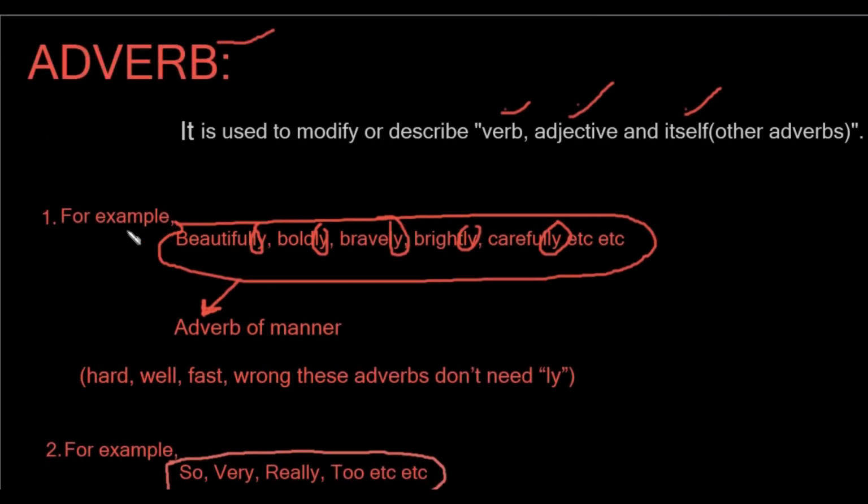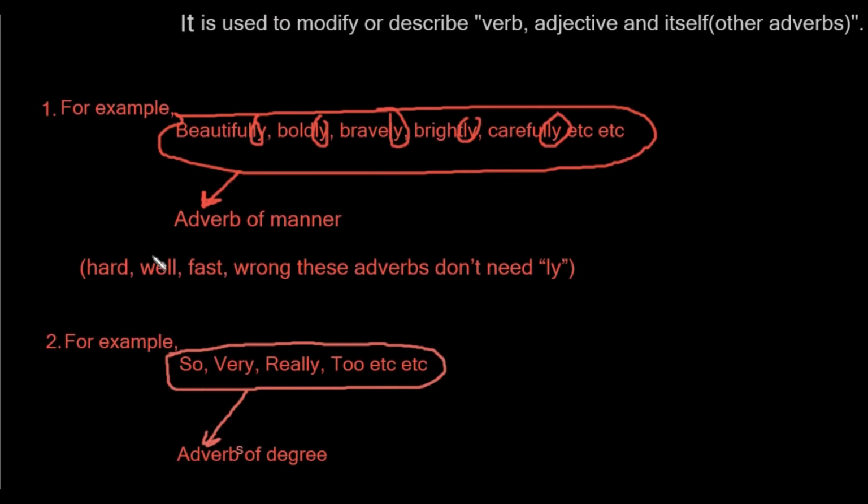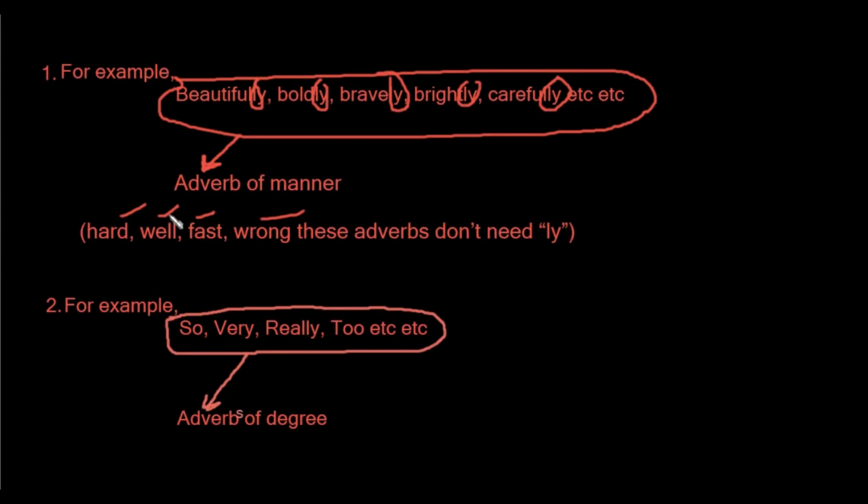Remember, all adverbs of manner will have ly at the end, and they will be made from adjectives. Just remember that they will be made from adjectives. But we have some adverbs which don't accept ly, like we don't use ly with them, just like hard, well, fast, wrong. So these are some adverbs with which we don't use ly. We can use them as they are. Just remember, we don't use ly with these adverbs.